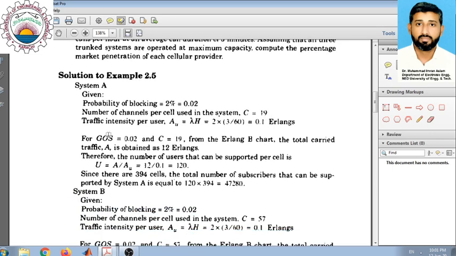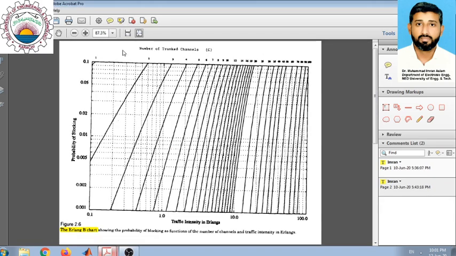So for system A, now we know the grade of service is 0.02 and the number of channels per cell is 19. We know these two parameters, and we know that from the Erlang B chart we can calculate the third parameter, which is the total traffic intensity A. So let us move on to the Erlang B chart. So it is here.